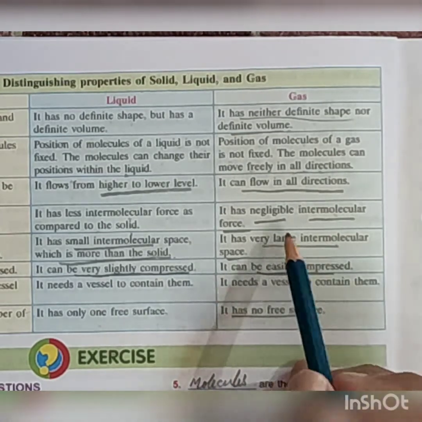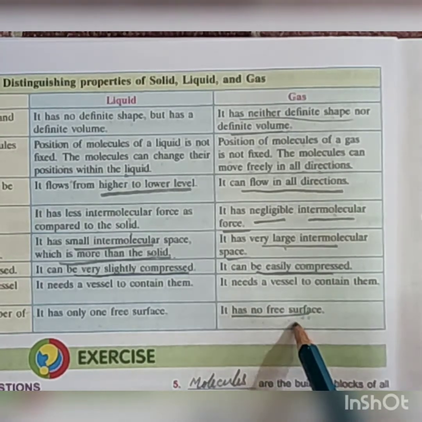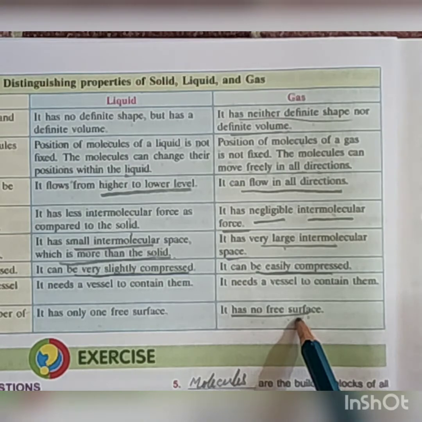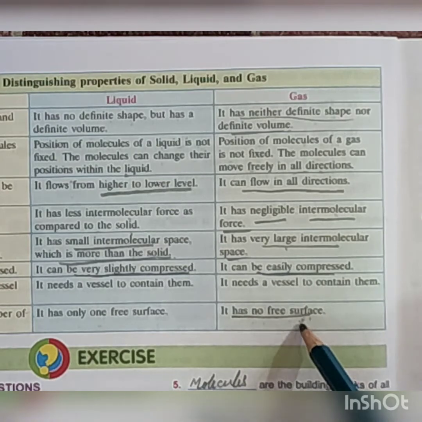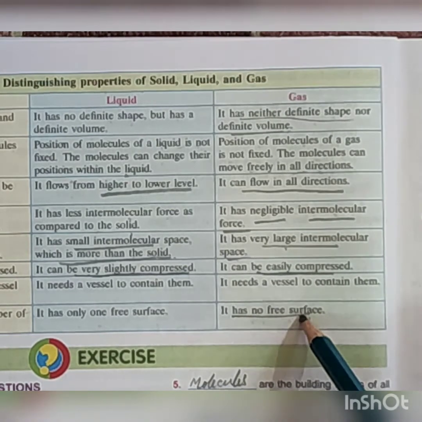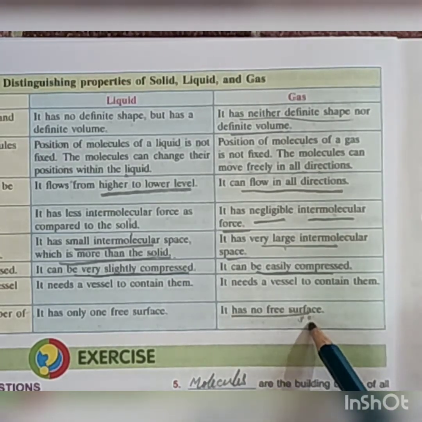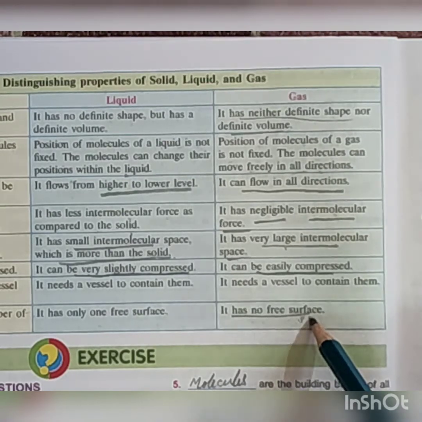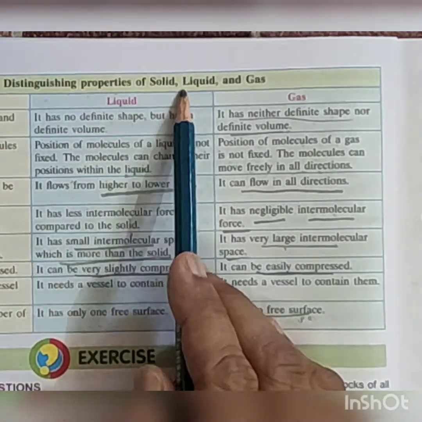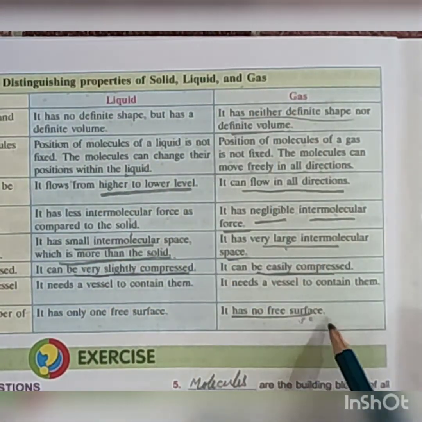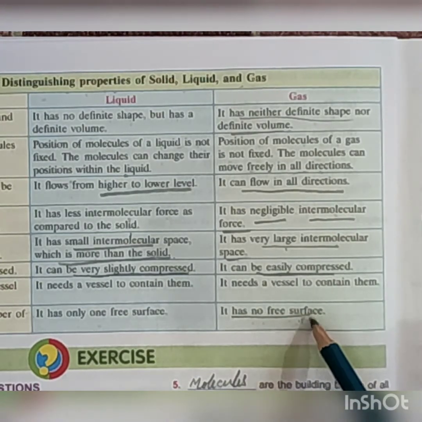So students, in our first chapter, the explanation about matter has been given, states of matter also given. We have already explained the characteristics of solid, liquid and gases, and why the interconversion of states of matter happens. And lastly, we are distinguishing between the properties of solid, liquid and gases. I hope what I explained will help you to understand the chapter.